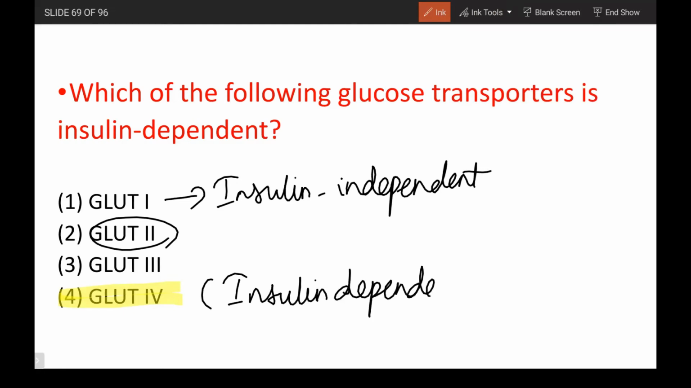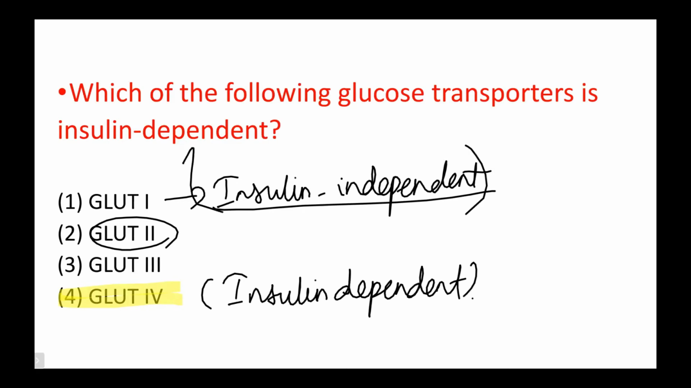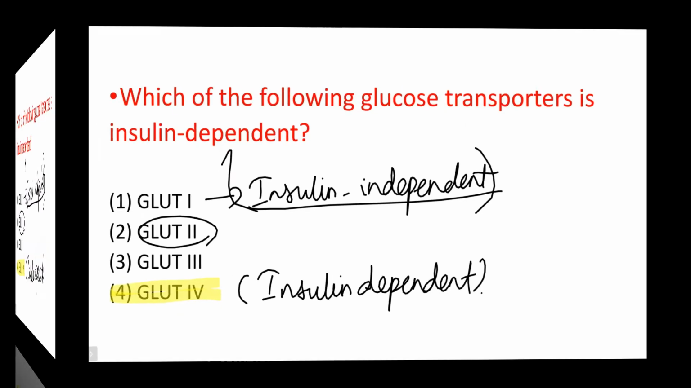Okay, it is insulin dependent. Insulin independent is only GLUT1. And GLUT2 is present in intestinal enterocytes. Just make a note of that alone.